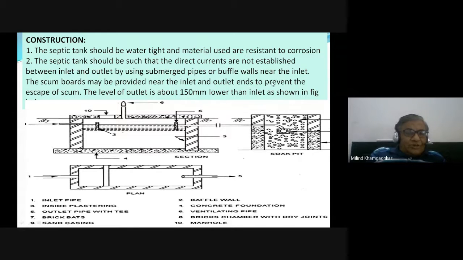There should be obstruction, due to which it will help in reducing the velocity of the flow and in sedimentation or settlement of the sludge particles.